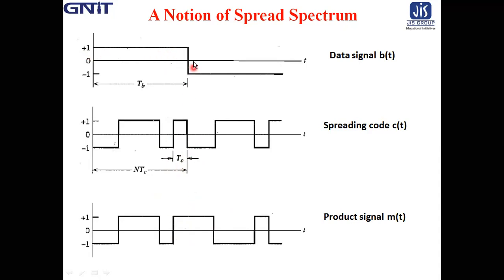When the data signal b(t) is multiplied with the spreading code c(t), in the first case, where the signal is positive, the output is the same as the spreading code. But in the negative period, when it is multiplied with c(t), the output signal is just the reverse of the signal of c(t), because of the negative polarity of the message signal.